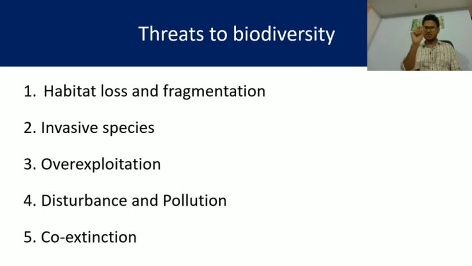Co-extinction means due to the extinction of a single type of species or organism, the other species will also go extinct. When this organism goes extinct, the other one who depends on it will also go extinct. So the extinction of a single species may cause the extinction of many species together, which is called co-extinction. Okay, so these are the different points under threats to biodiversity.